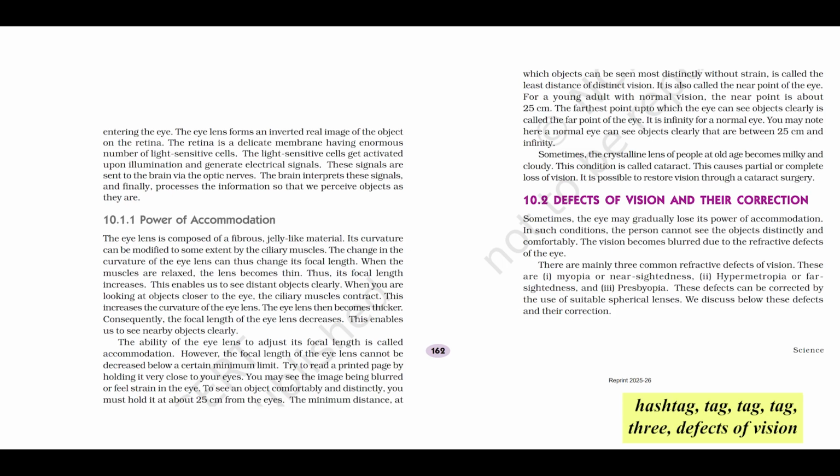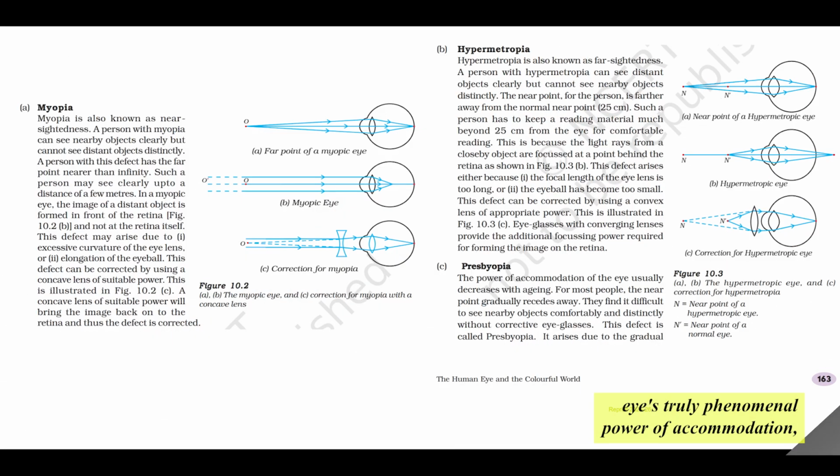Hashtag 3, defects of vision and their correction. Okay, now despite the eye's truly phenomenal power of accommodation, sometimes this ability can gradually diminish, or perhaps it's impaired right from birth. This leads to blurred vision. When this happens, a person might struggle to see objects distinctly and comfortably. These are what we call refractive defects of the eye.